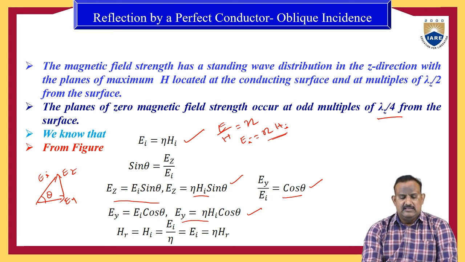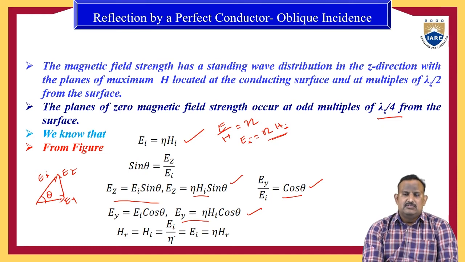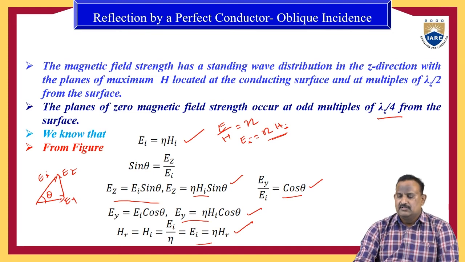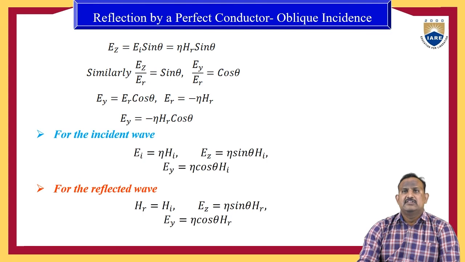And here we know that Hi is equal to HR, which is nothing but Hi equal to Ei by eta. So from this equation, we can write Ei is equal to eta into HR. Therefore, in the further equation, I am writing Ez equal to Ei sin theta.